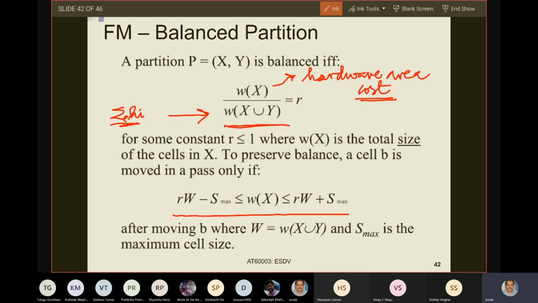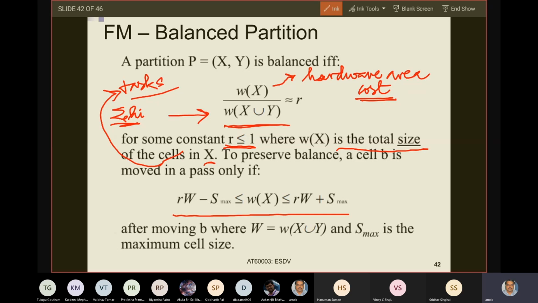And you are saying that you have a constant r less than or equal to 1, where Wx is the total size of tasks, not cells, it is tasks, in x. That means your total area cost of the tasks in the hardware partition x is given by Wx.